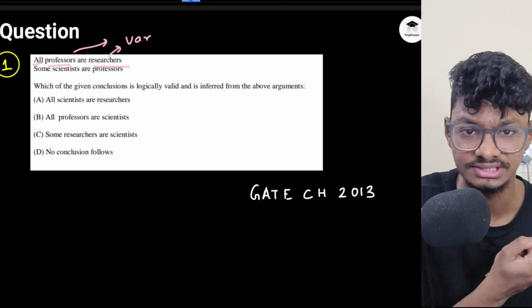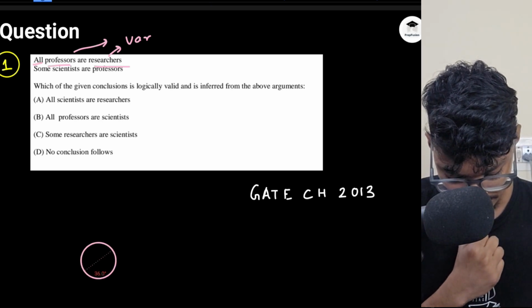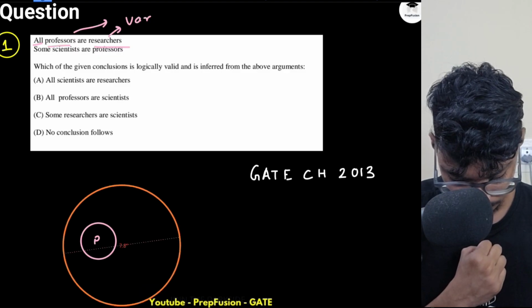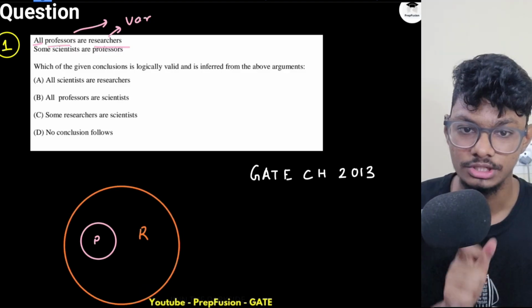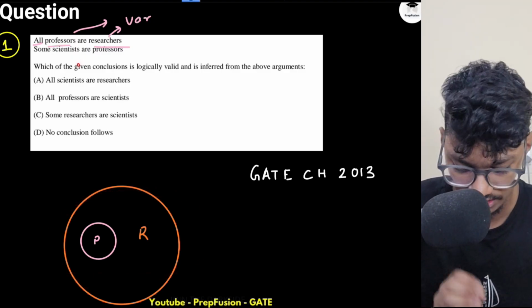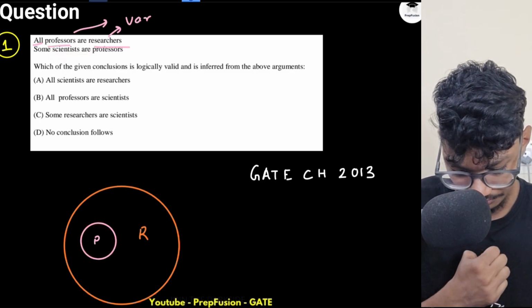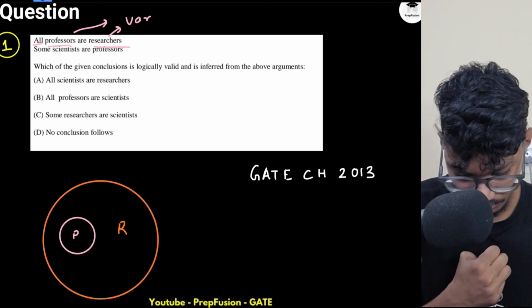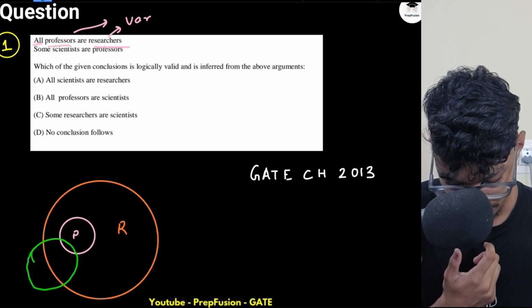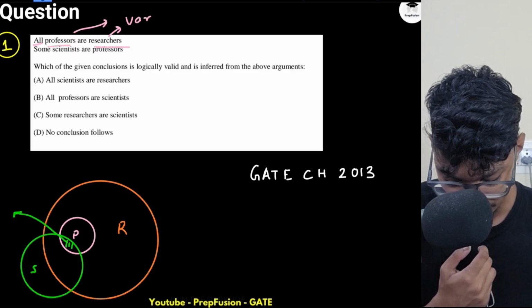All professors are researchers. That means every professor should be a researcher. If my professor is inside this diagram, then my researcher is inside this diagram. This diagram exactly explains this. Now, some scientists are professors. The diagram can be something like this, because some scientists are professors, so they will have some common region. About this I am confirmed.